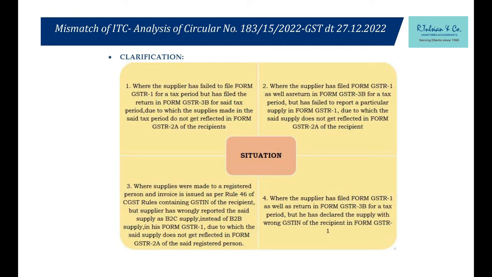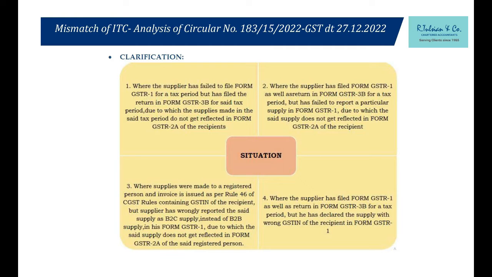What are these 4 cases and what do we have to do? First case, our supplier has not filed his GSTR 1 at all. So the invoice obviously cannot come in 2A. Second case, our supplier has filed his 1 and 3B, but he has missed out our invoices. It will not come in 2A 2B. Third case, our supplier has filed his 1 and 3B, but instead of a B2B transaction, he has shown my transaction as B2C. It is not appearing in 2A 2B.